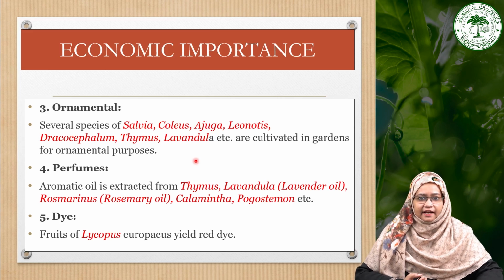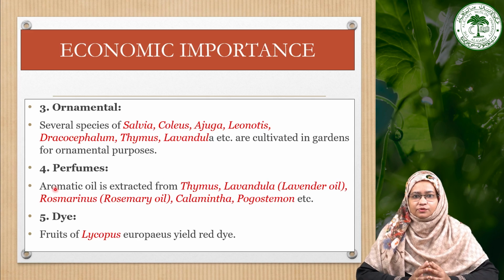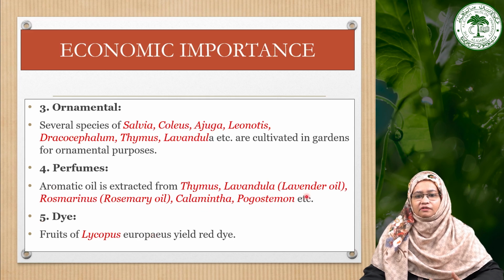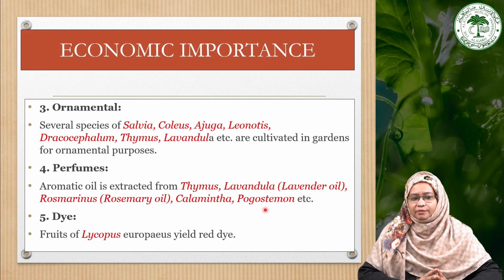Then, as we have discussed earlier, the leaves and stem of these plants have glandular hairs that yield essential oils, and due to this reason this family is also used in the perfume industry. Like the oils extracted from Thymus, Lavandula, which is also called lavender oil, or Rosmarinus, which is also called rosemary, or Calamintha, Pogostemon. These oils are used in the perfume industry.